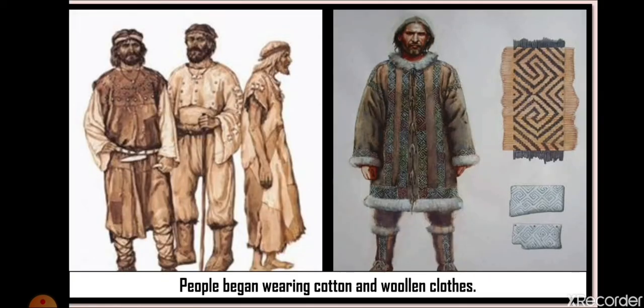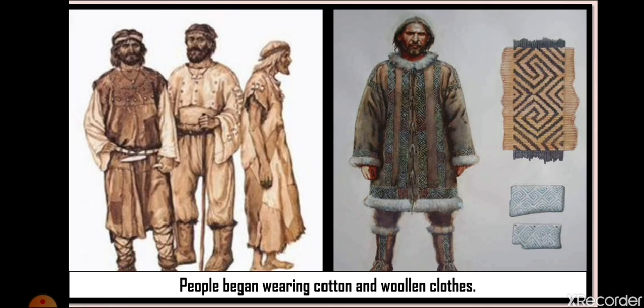Now, people began wearing cotton and woolen clothes, since the process of weaving also started. I have shown you in the previous part the spindles and needles. People started weaving their clothes in this period, and they started wearing woven clothes. You can see in the cold places they used to rear sheep, and they used the fur of the sheep for making woolen clothes, and cotton was also produced at that time.